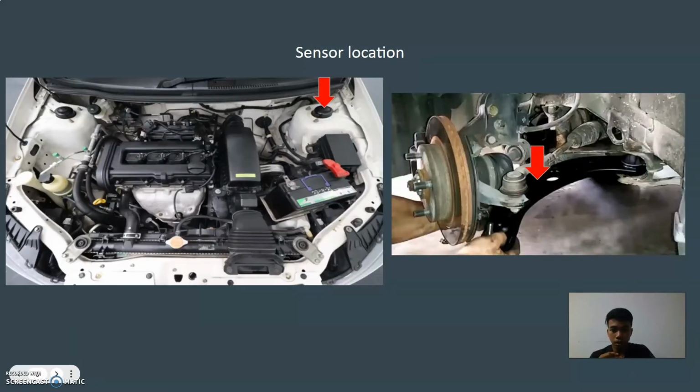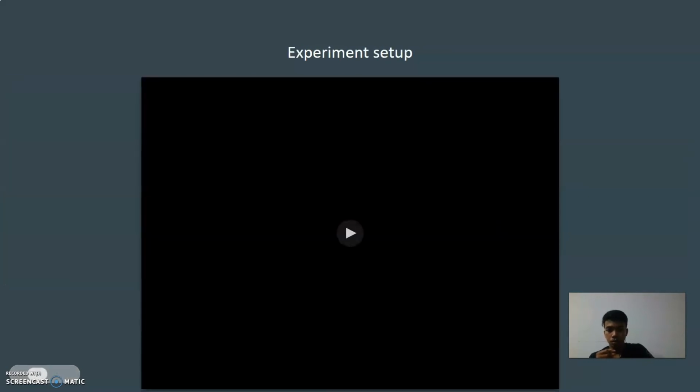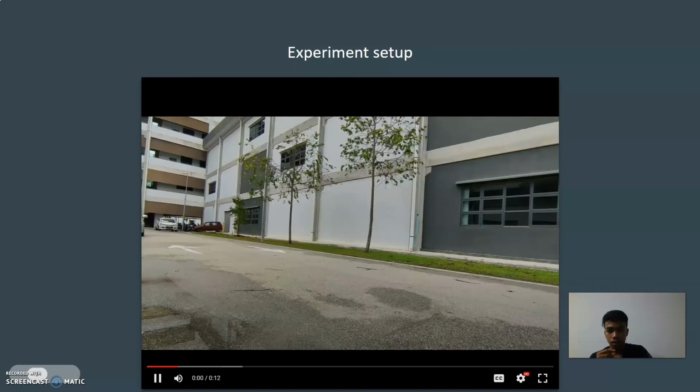So the sensor location: the sprung mass is on the top of the shock tower, front right, and the unsprung mass is at the left lower arm of the vehicle. The experiment setup is shown in this video.